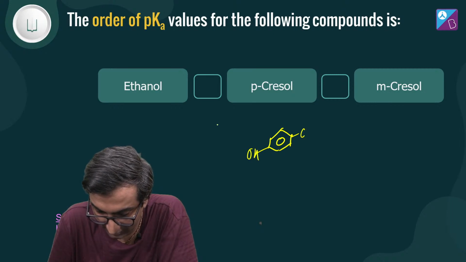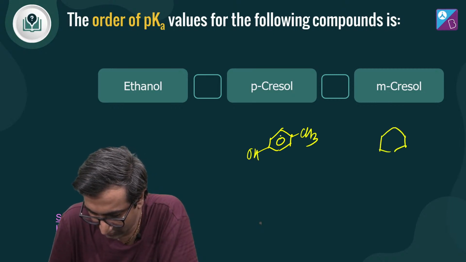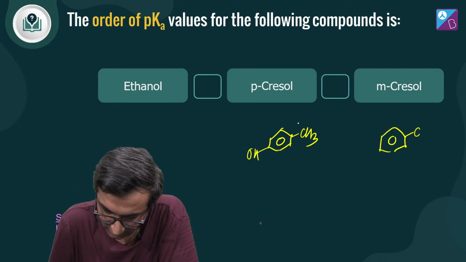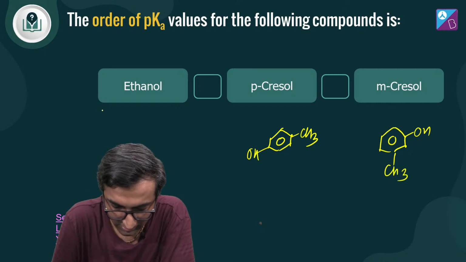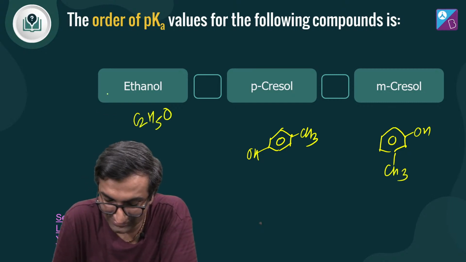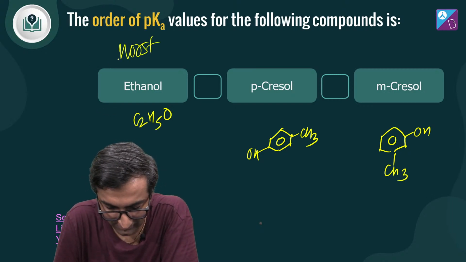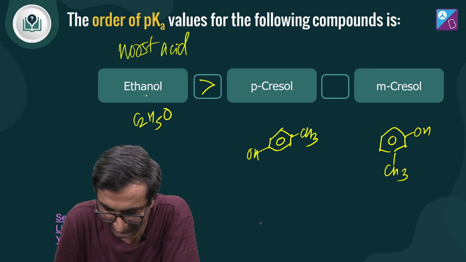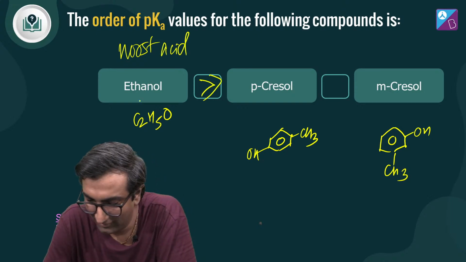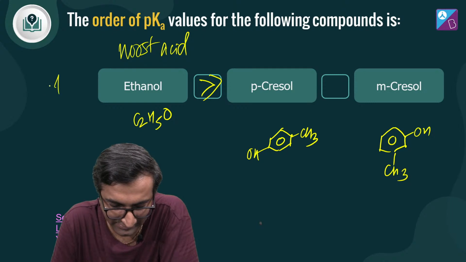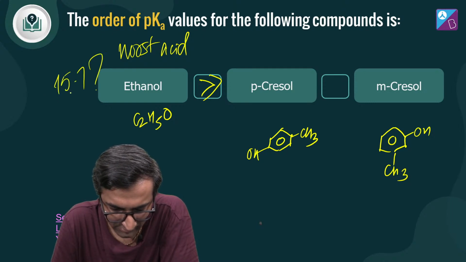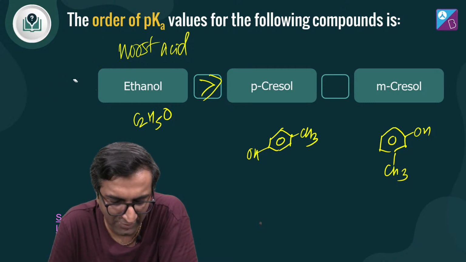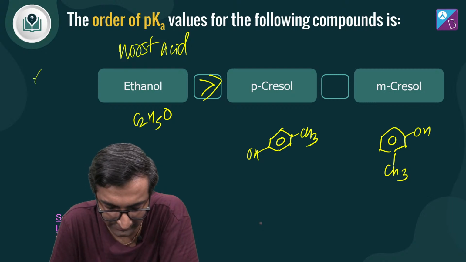Let's be lazy and put that here. Meta-cresol. Yeah, I'm doing whatever. C2H5OH. This is the worst, like the worst acid, right? So it's going to have the highest, massively highest value over here. What? Its was 16, no, 15.7 or something. Oh no, that was methanol. That was methanol, 15.5. This is something else, maybe 16 or so.